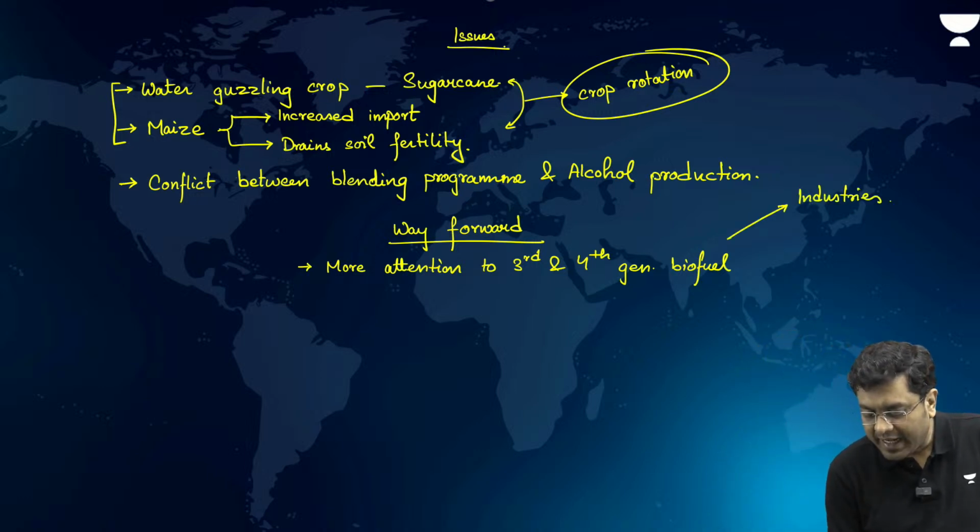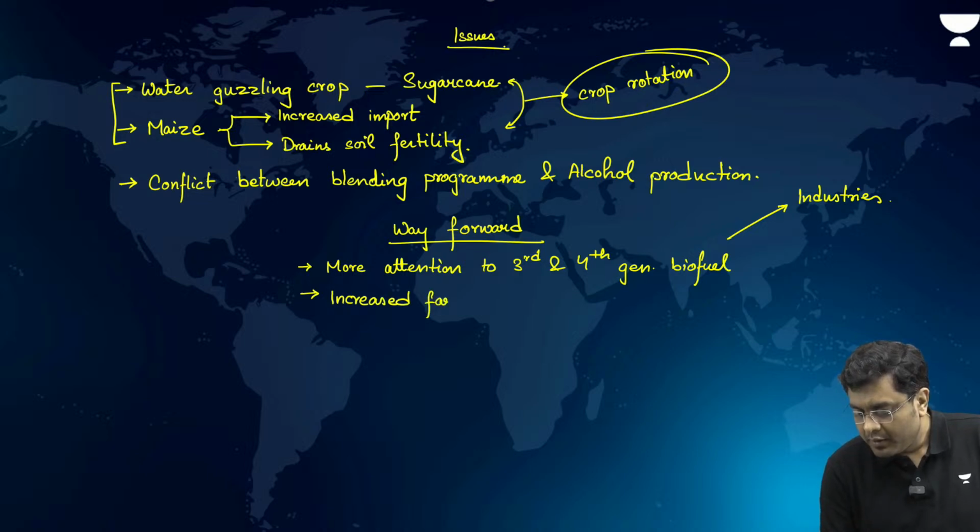Okay. Then, increased farm income to be ensured. How? Improving the procurement.